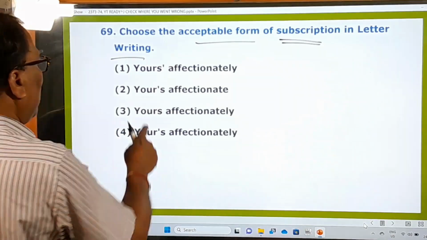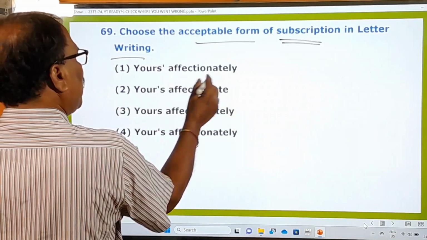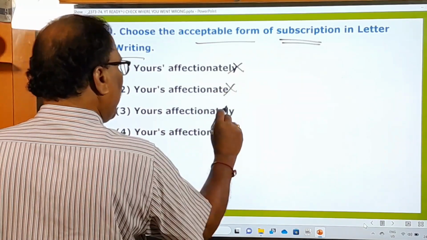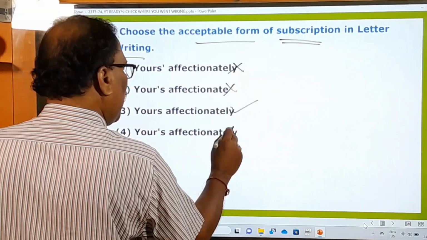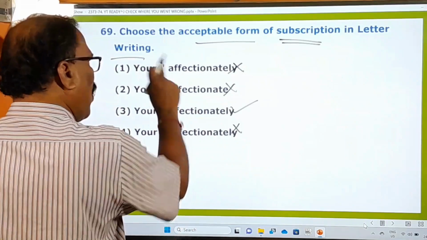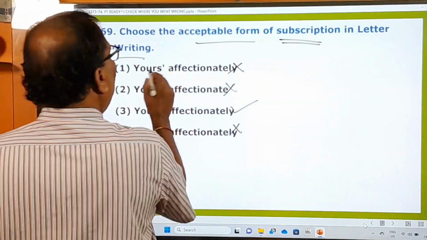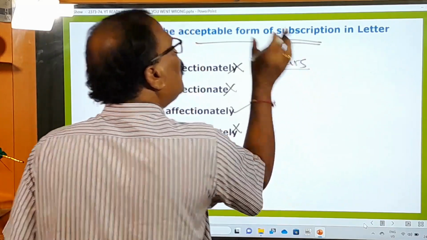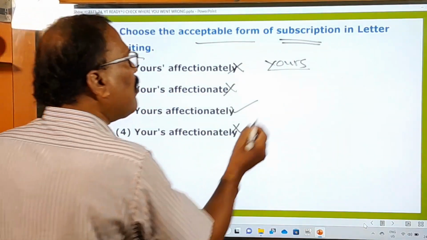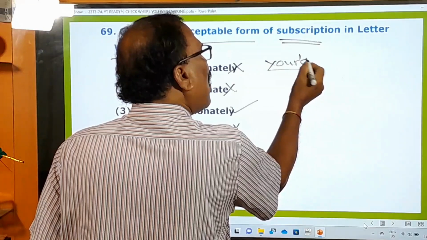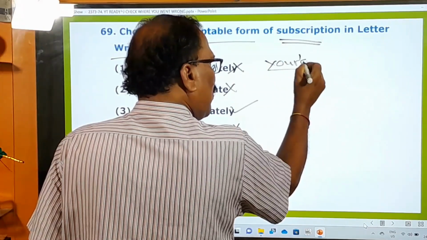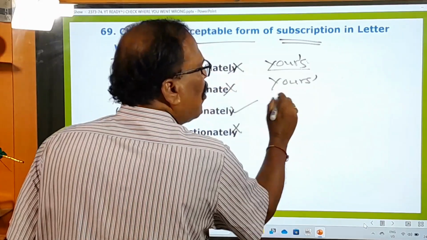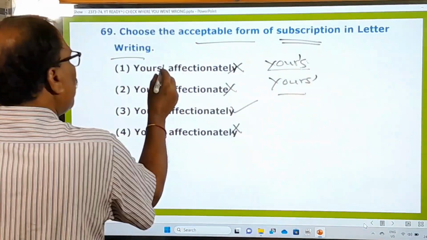Okay, here this is given: yours affectionately. Wrong. Yours affectionate. Wrong. Yours affectionately. Right. Why is this right and all others wrong? It is because of "yours": you cannot add an apostrophe before the s or after the s. Yours with an apostrophe before the s is wrong, and after the s is also wrong. And that's why this is wrong.